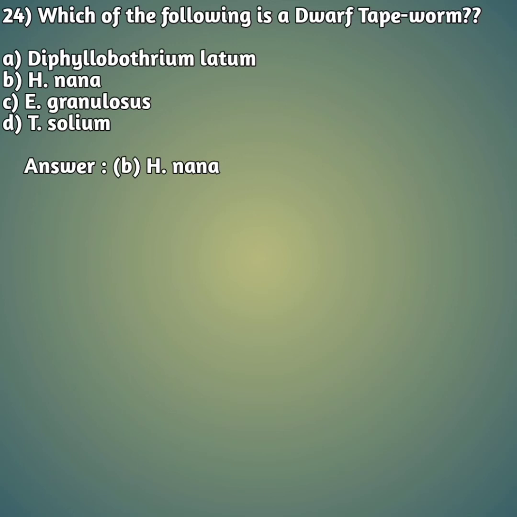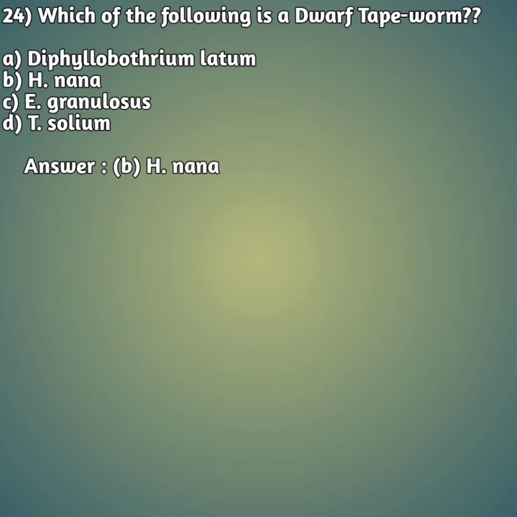So your answer is option B, H. nana, that is Hymenolepis nana. Here you can see that the dwarf tapeworm is also called Hymenolepis nana. Sometimes they may ask H. nana is also called what? That is the dwarf tapeworm. These other names for this parasite you have to keep in mind. 25th question.